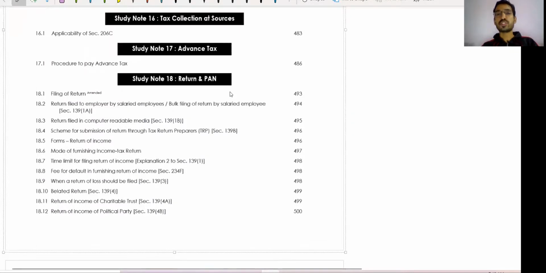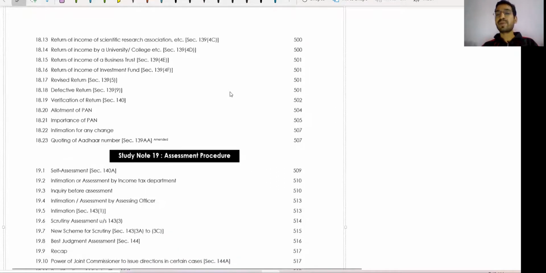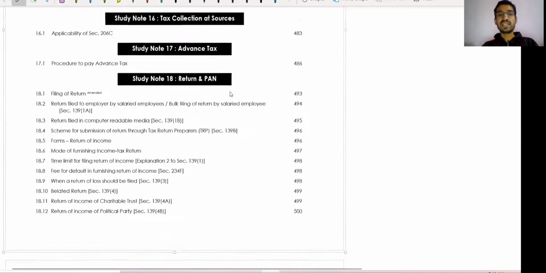The theoretical portion, advanced tax, tax collection: one day, two day chapters. Assessment procedure is theoretical and you can easily do it. So guys, these are the most important chapters.